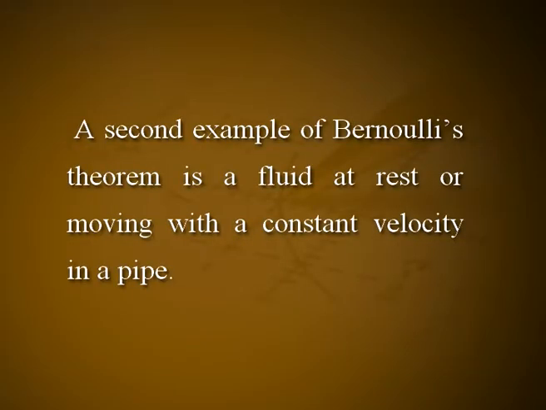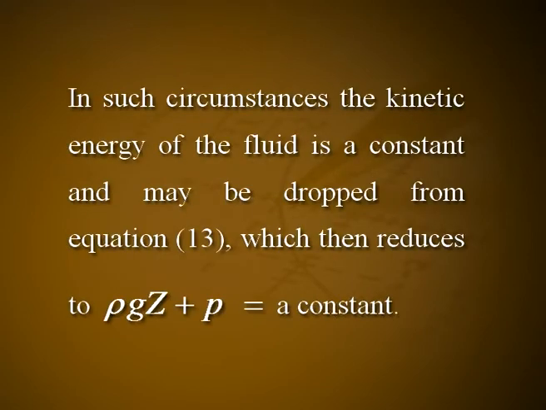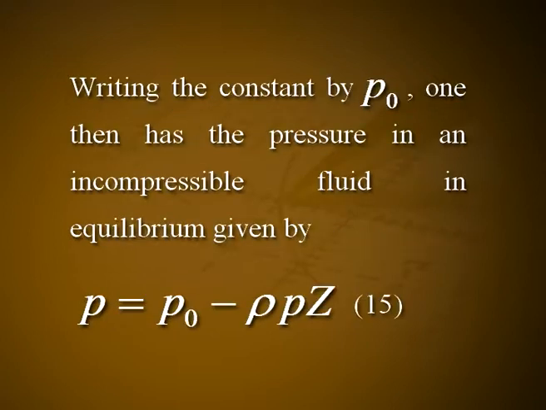A second example of Bernoulli's theorem is a fluid at rest or moving with a constant velocity in a pipe. In such circumstances, the kinetic energy of the fluid is a constant and may be dropped from equation 13, which then reduces to rho g z plus P is equal to a constant. Writing the constant as P naught, one then has the pressure in an incompressible fluid in equilibrium given by P is equal to P naught minus rho g z. Let it be equation number 15.